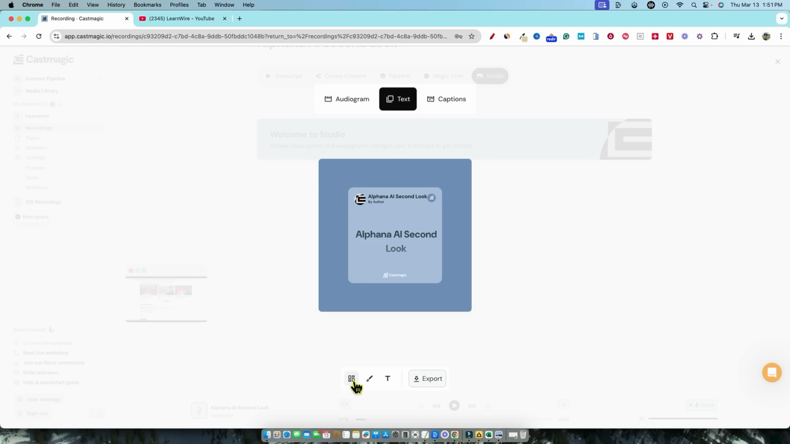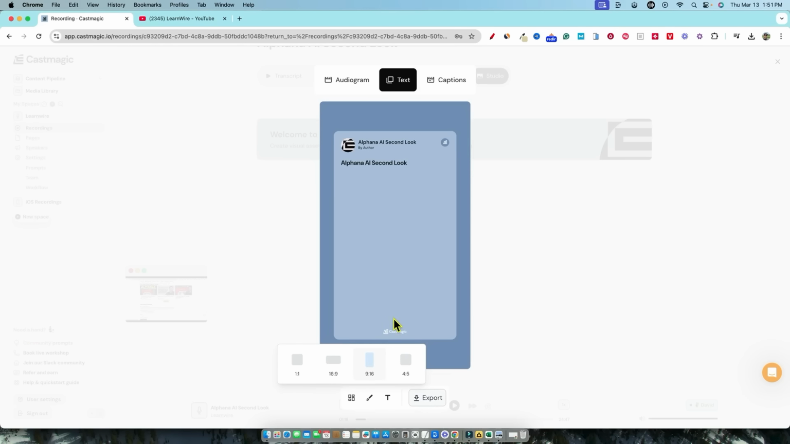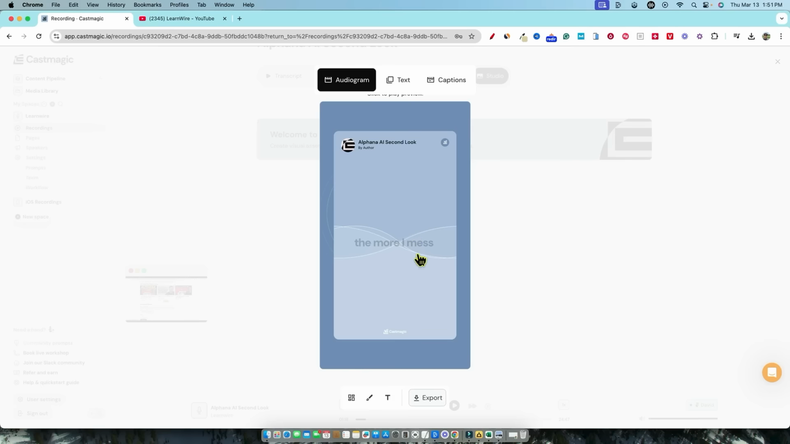I'm not seeing, where can we change the size? Okay, perfect. Look at this, 16 by 9, 9 by 16, 4 by 5, and 1 by 1. So this is where you would use this. I want to go back over to the audiogram because we changed the size, and this is what prompt engineering, and you use these softwares, you really start understanding how important. So this is impressive.